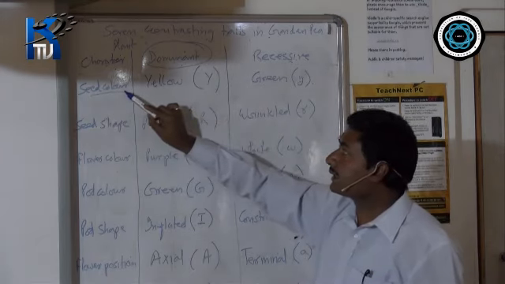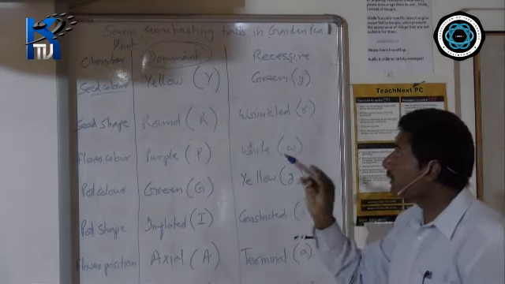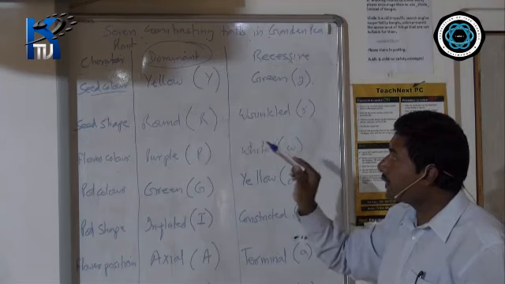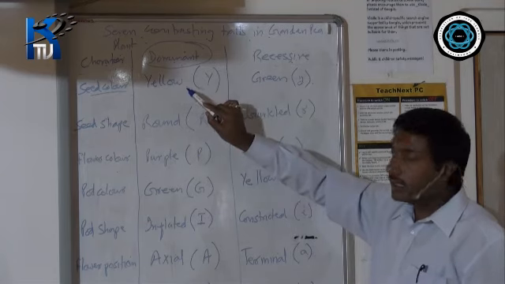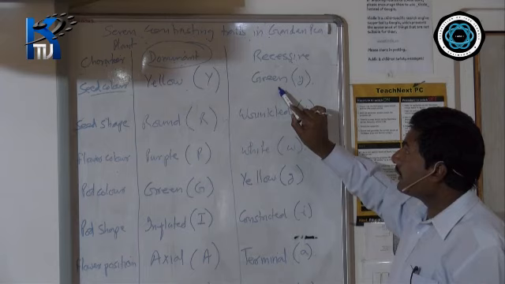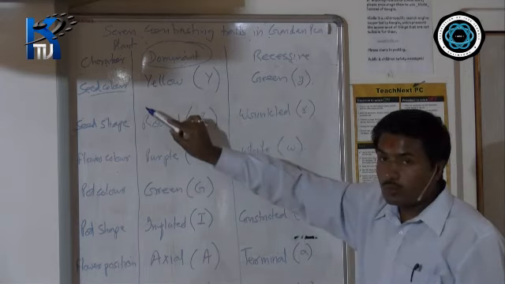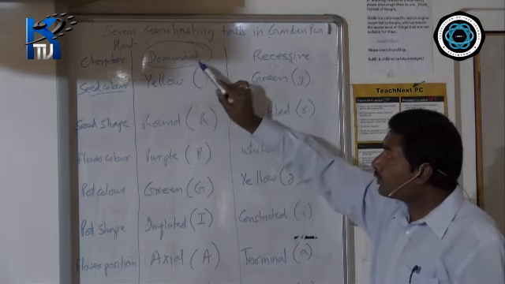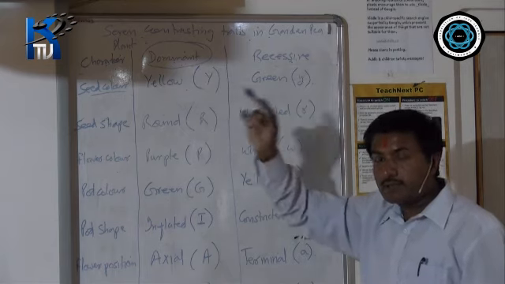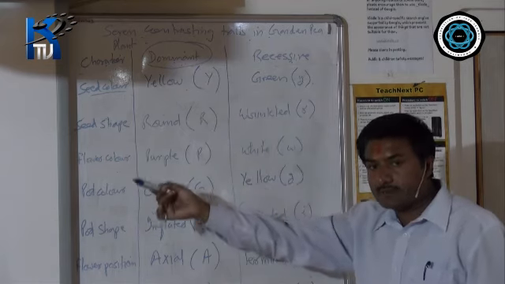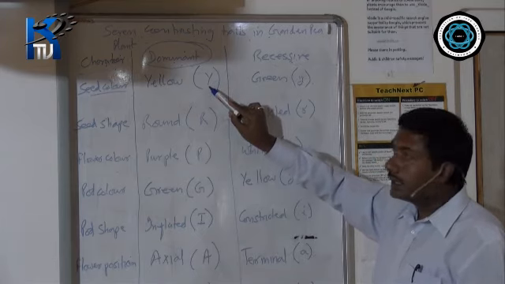First of all, seed color. The seed of the pea plant can be yellow or green. When it is yellow, a dominant character, the character that is visible and expressed, you write in capital letters.